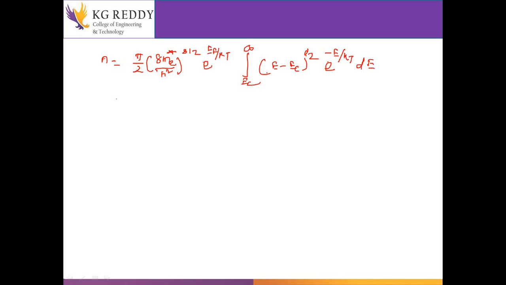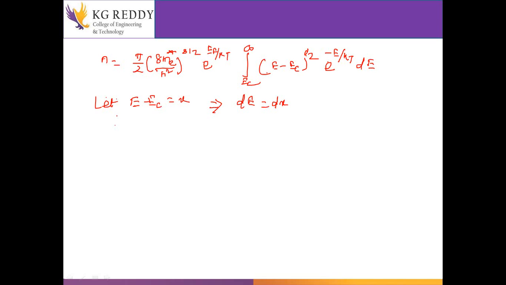Next, let E minus EC equal x, which implies dE equals dx. We'll put all these values there. What will be the limit here?